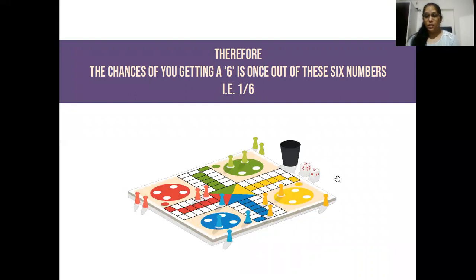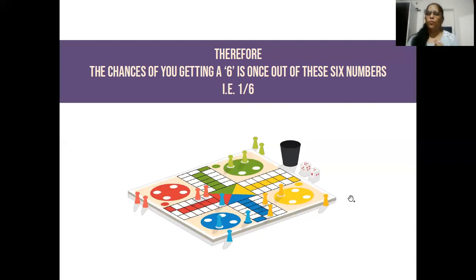Suppose a dice has 6 written twice, right? Then the desired output chances are, you just think and tell me, it will be 2. Yes, it will be 2. Why?